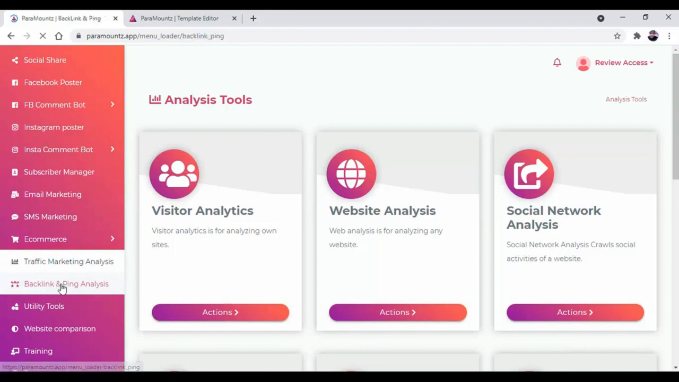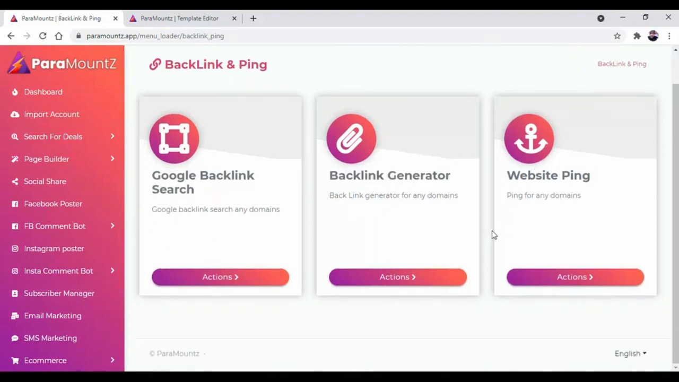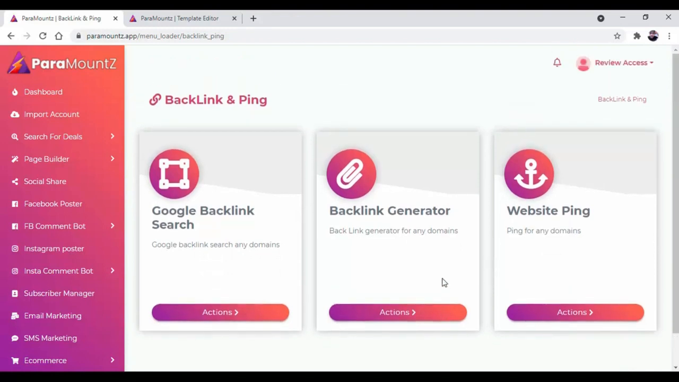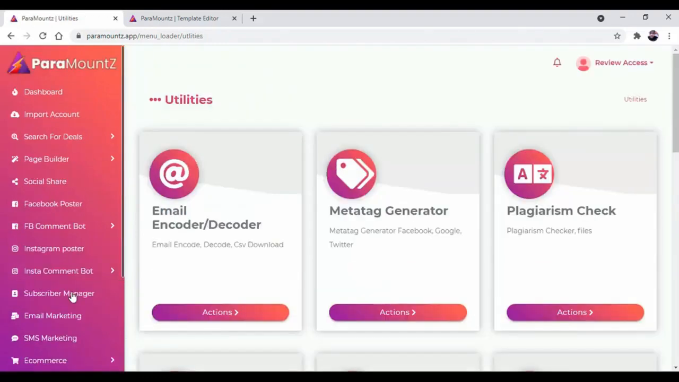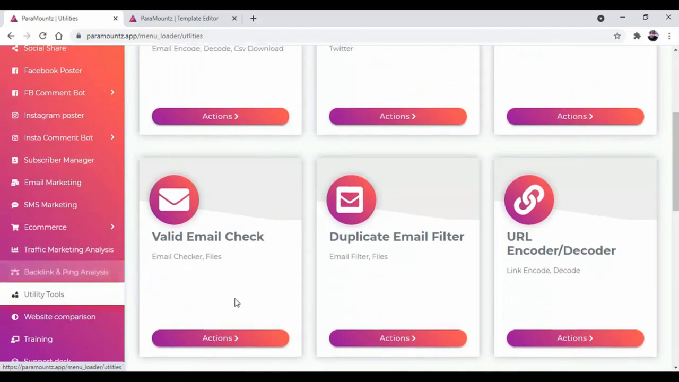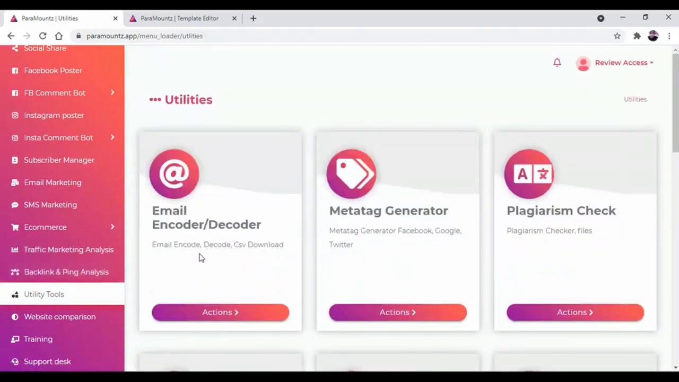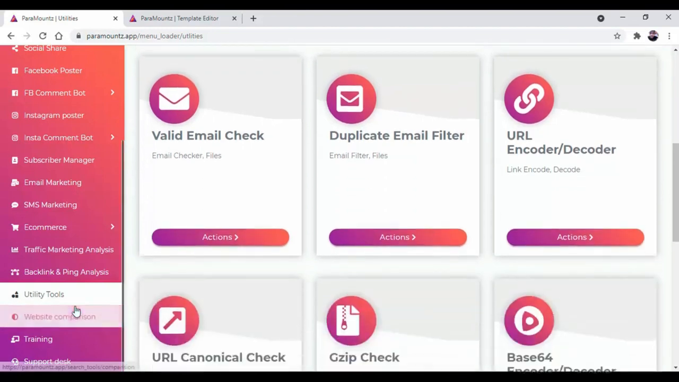Now there is backlink and ping analysis. Inside this, you will get the Google backlink search, backlink generator, website ping, all of this to improve your business. Then there is the utility tool. Apart from the traffic analysis and backlink and ping analysis, there is the utility tool. Inside this, you will get the email encoder decoder, meta tag generator, plagiarism check, valid email check, duplicate email filter, URL encoder decoder.